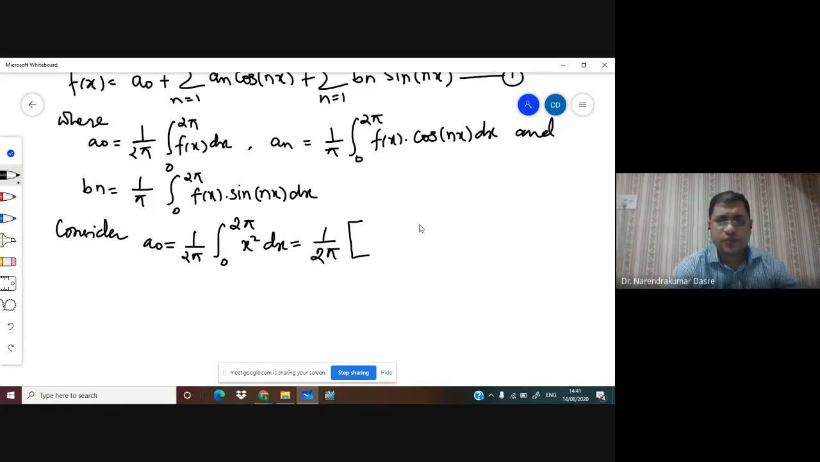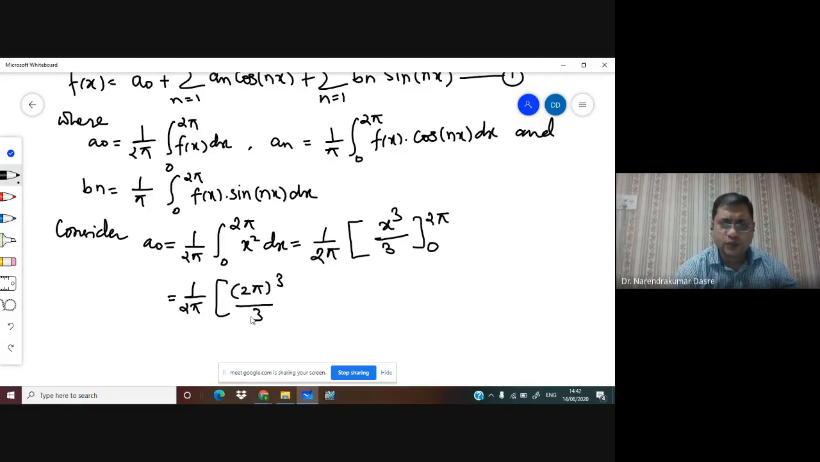So we can use this value of a0 in equation 1. Here we'll plug in that value. So we calculated a0. Now our next task is to calculate an. So let us calculate this an.